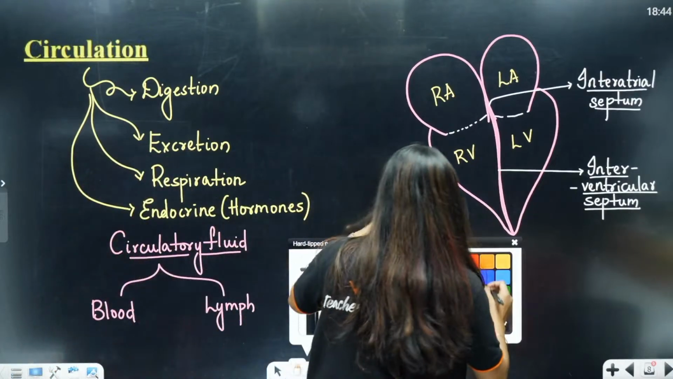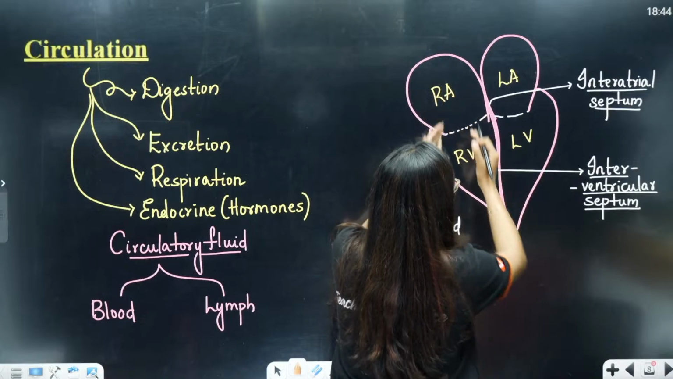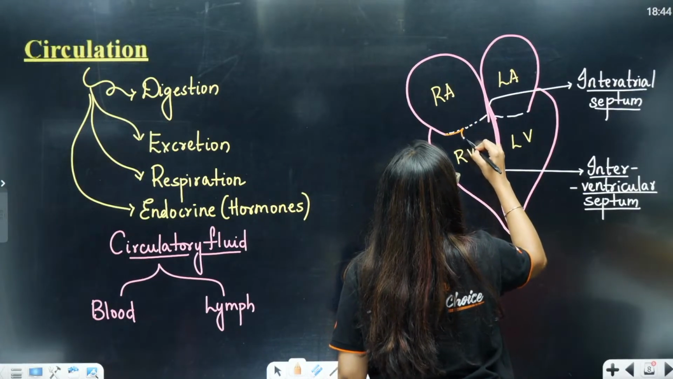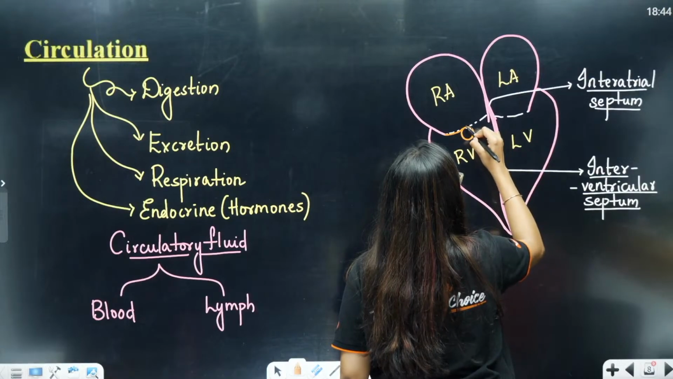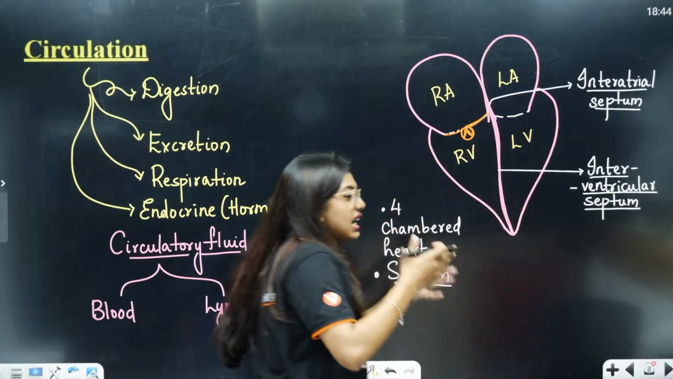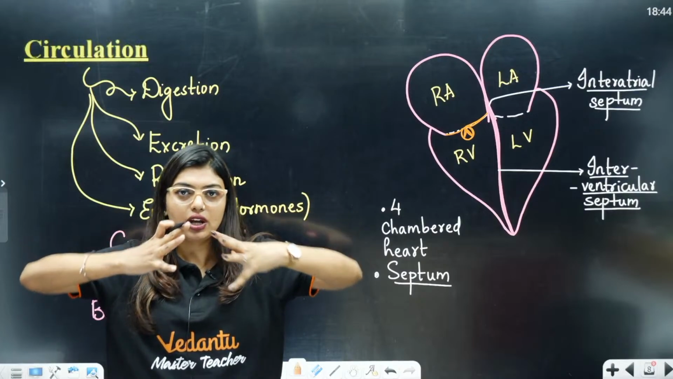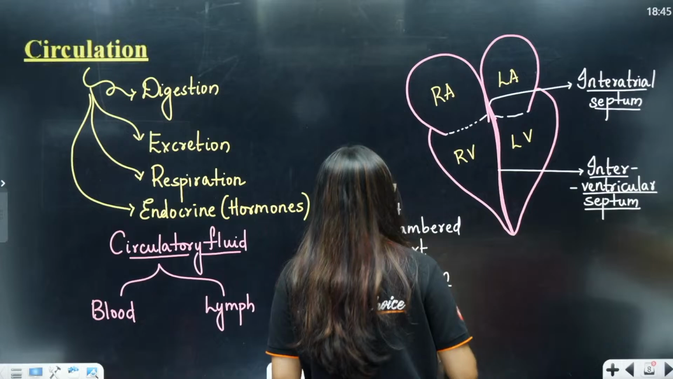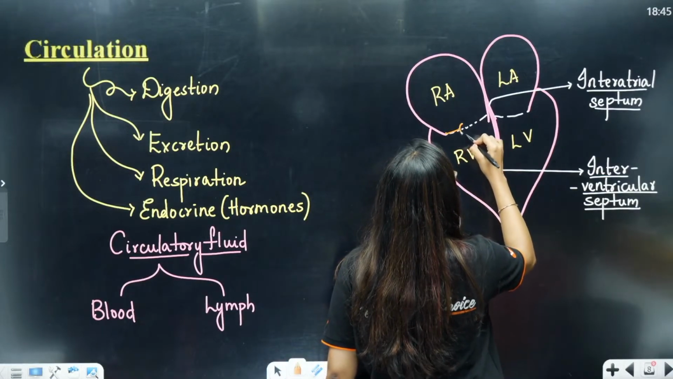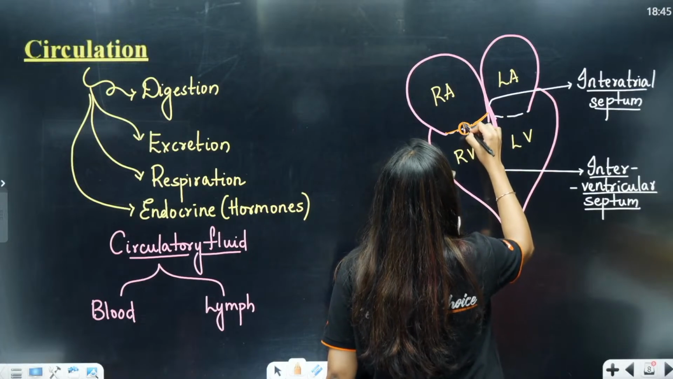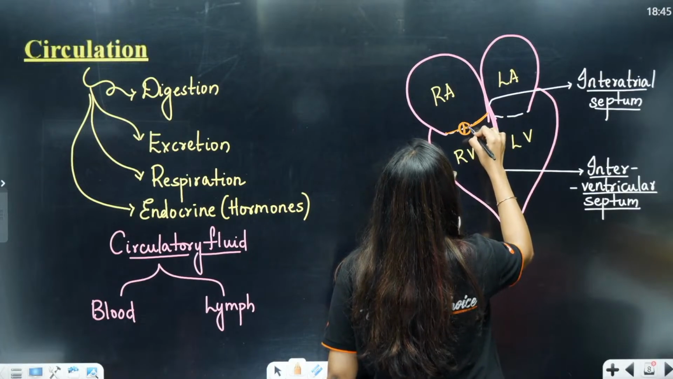Now, between the right auricle and right ventricle, there is a valve, which I am drawing right now like a circle. It is actually a tricuspid valve. That means 3 cusps are going to be there. Can you all see this? 3 cusps are going to be there.